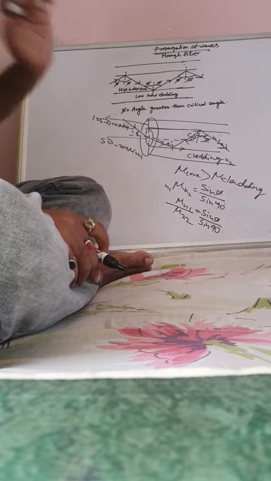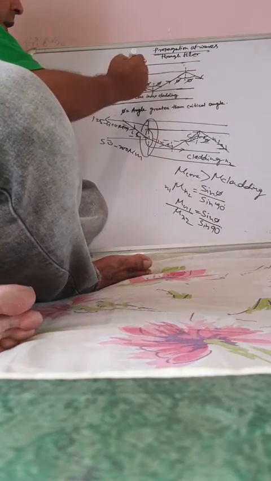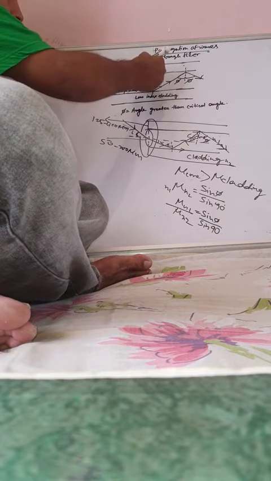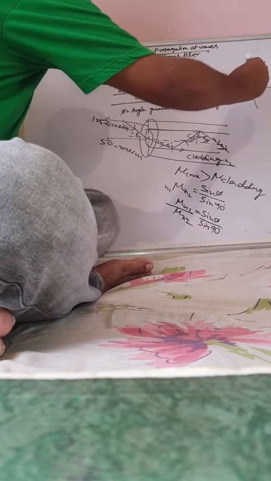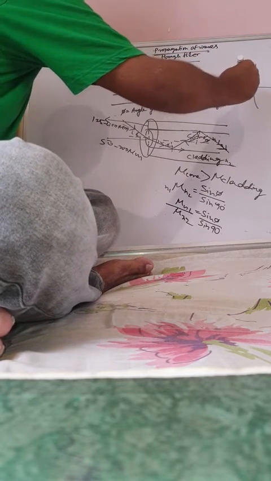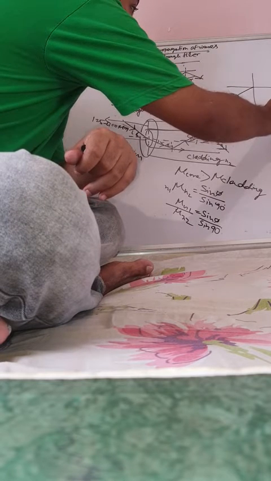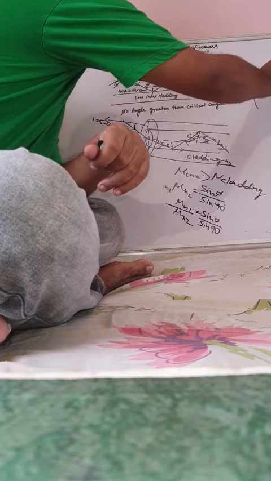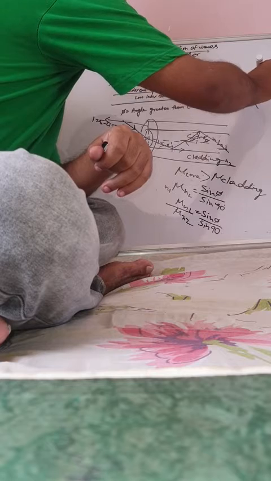Otherwise, there will be no total internal reflection, because when the waves travel from here to here, they travel from a denser medium to a lighter medium. As we know, waves travel from denser medium to lighter medium. This is your denser medium. This is your lighter medium. The wave propagates like this.